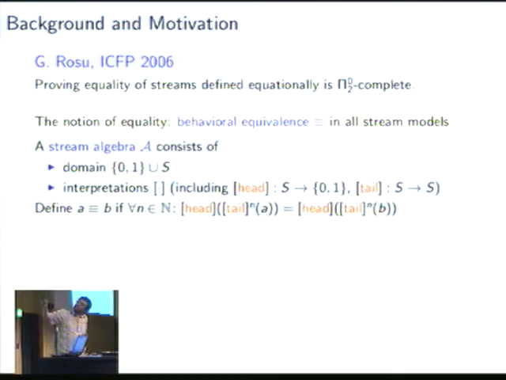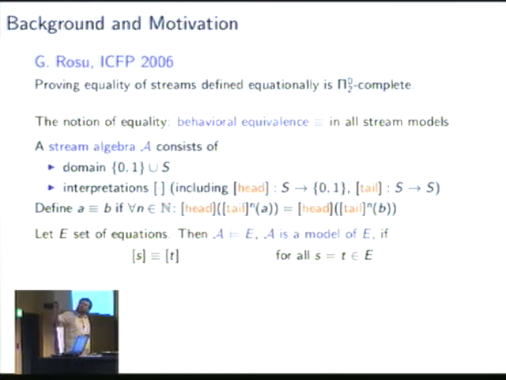And I say representatives because they have some head-tail behavior. So the interpretations include interpretations for head and tail. So head is a function from S to {0,1}, and tail is from S to S. And two elements A, B in such an algebra are called behaviorally equivalent if for all n, the head of the nth tail of A is equal to the head of the nth tail of B. So with head and tail, you cannot distinguish these elements.